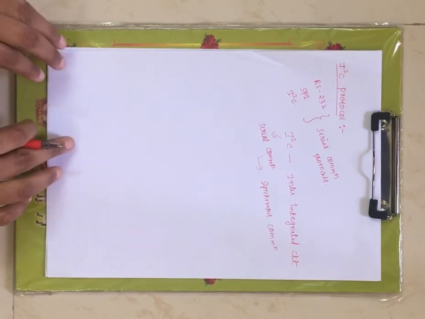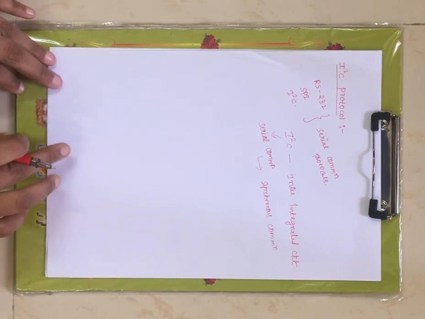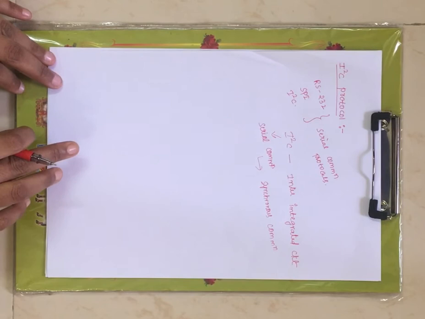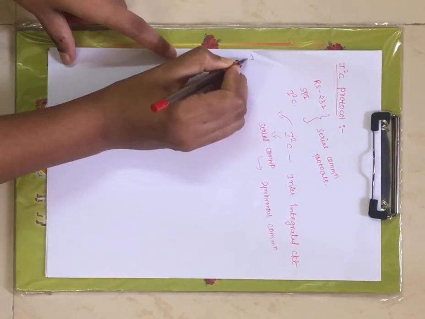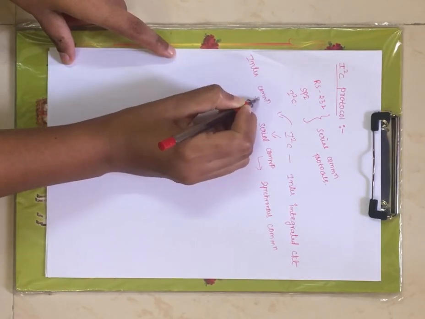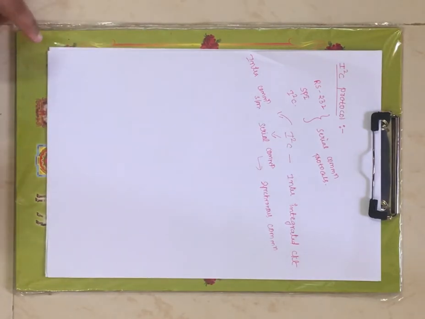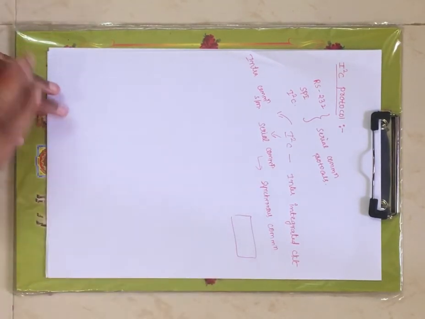I2C stands for inter-integrated circuit. It supports serial communication, and under serial communication it supports synchronous communication. This I2C is an intra-communication system. That means using the I2C protocol you can communicate data between system to system, nothing but transmitter to receiver, within the board only.